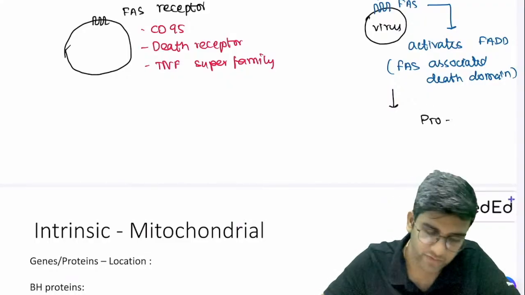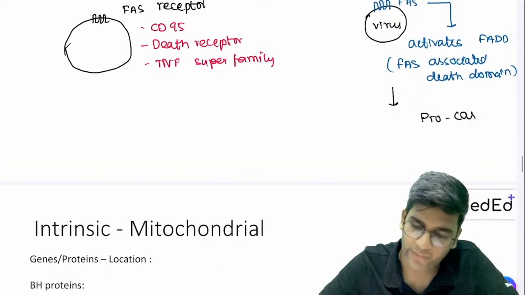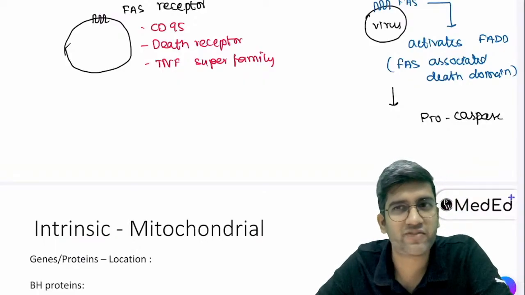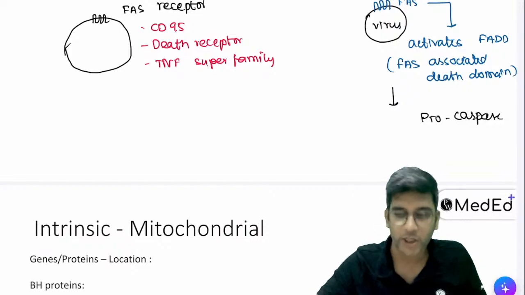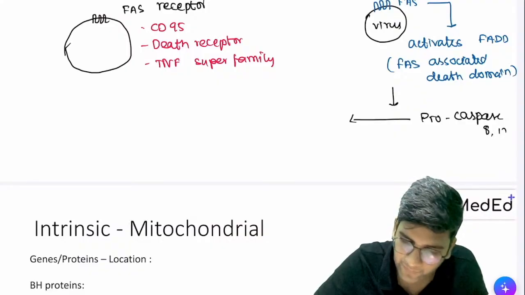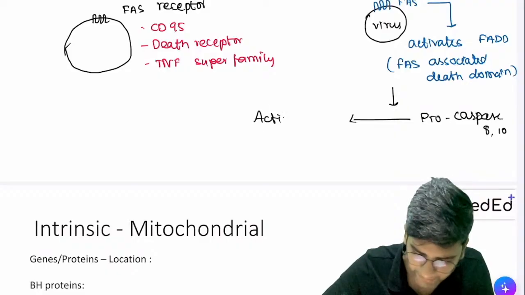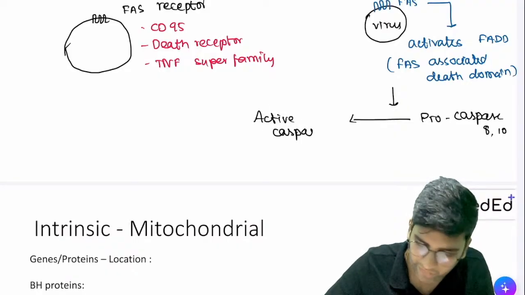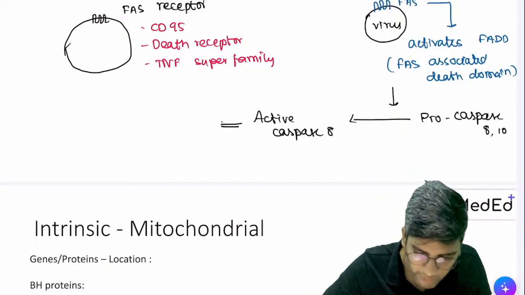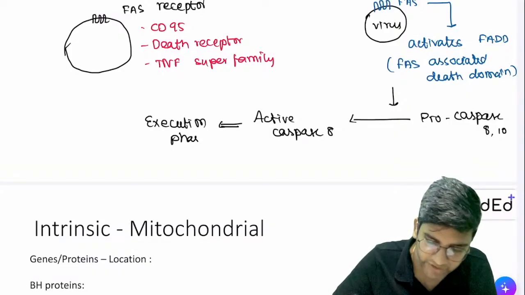Procaspase is an inactive form or an active form? When I use the term pro in front of any enzyme or any protein, it's inactive. Pro-insulin, pre-pro-insulin, you must have definitely read about them. It's an inactive form, fine. So once this procaspase 8, or it could be 10, both of them are involved in the extrinsic pathway only. This will be converted to an active caspase 8. We'll stop with this for the extrinsic pathway. Once we complete the intrinsic pathway, we'll take this up. This active caspase 8 is what will trigger the execution phase. Like I said, the starting point is different, the ending point is the same, the execution phase.